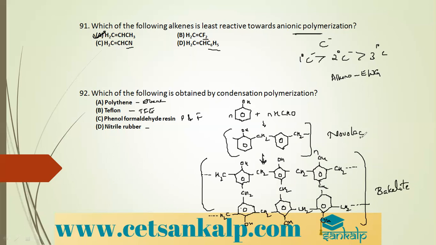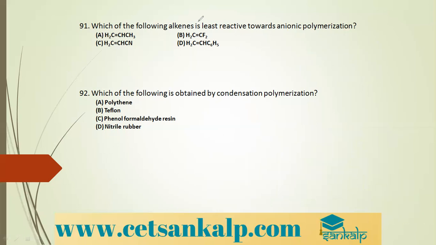So Novolac is a linear polymer, whereas Bakelite is a cross-linked polymer. So it is cross-linked. So which is the correct option? Phenol formaldehyde resin, which is also called Bakelite.